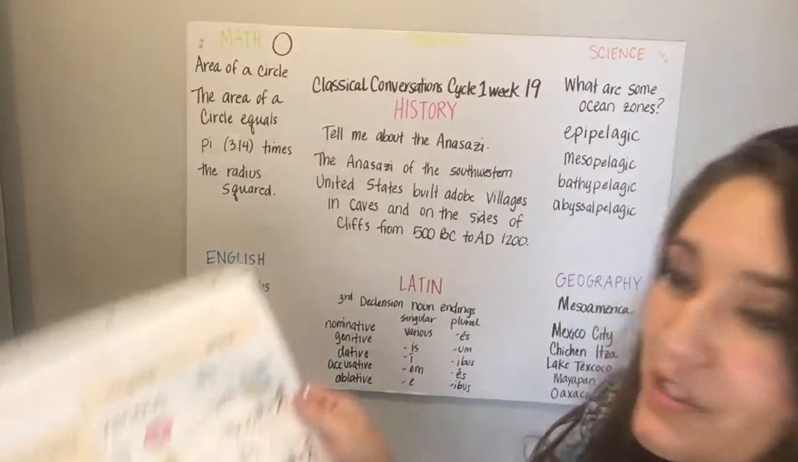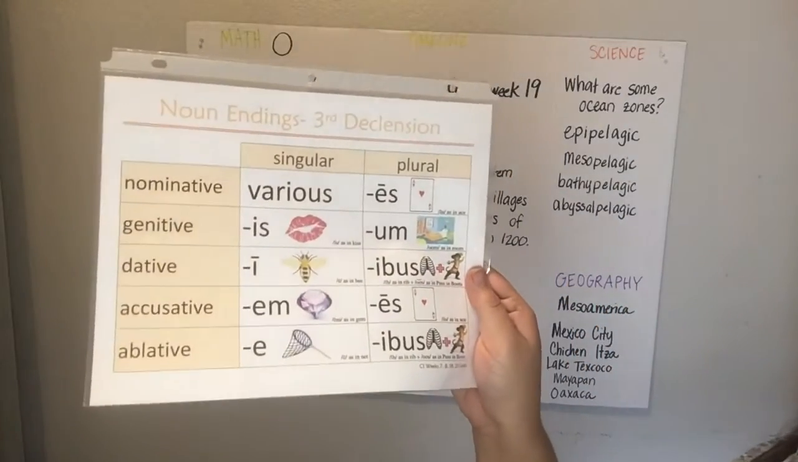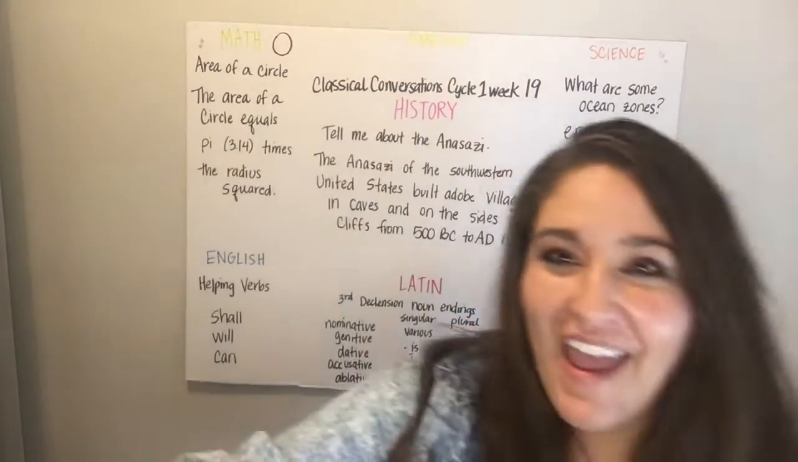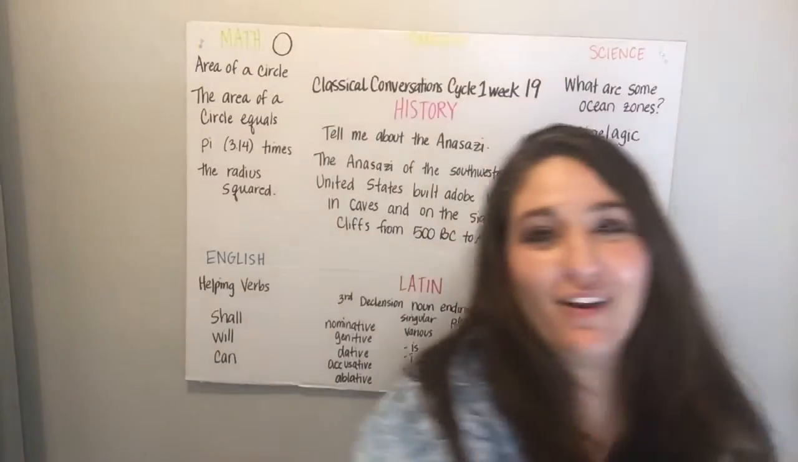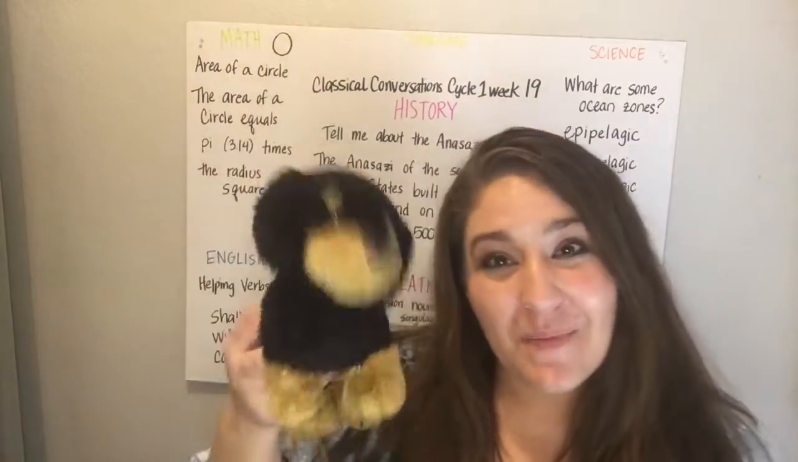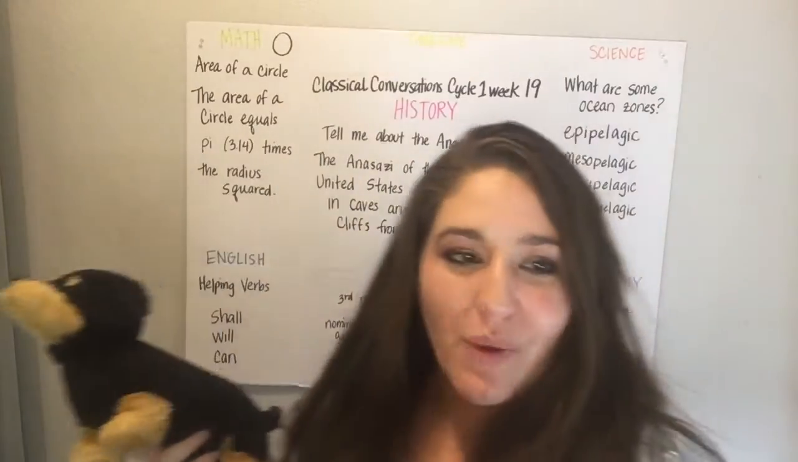We had our third declension noun endings. Third declension noun endings is to the tune of Bingo. I have a little dog here, but my dog's name is Pickles. We changed Pickles's name to Bingo, so this is going to be Bingo for today.